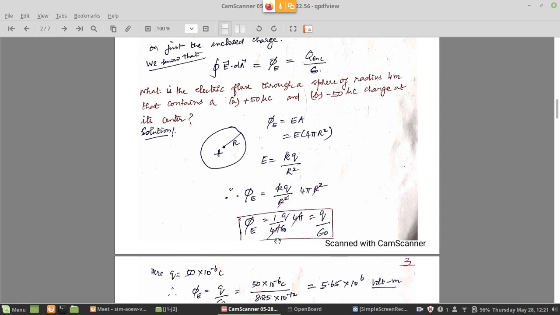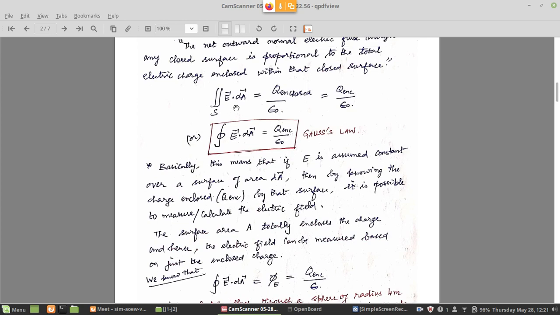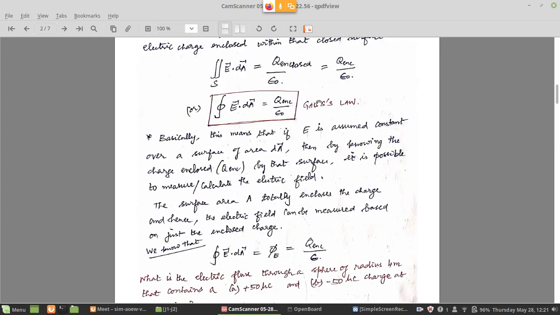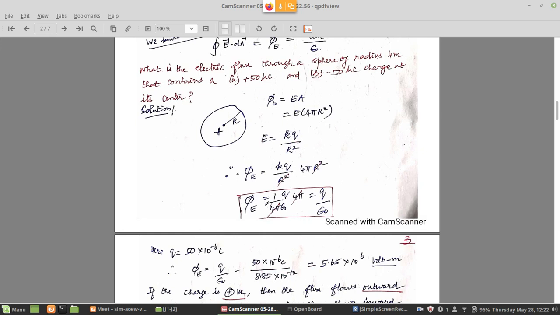K is 1 by 4 pi epsilon naught. And therefore, this 4 pi and 4 pi also will cancel. Effectively, you are getting Q by epsilon naught is phi. So this is in a way the problem itself. What we have done here is we have derived Gauss law, because earlier we gave the statement only E dot A is Q enclosed by epsilon naught, and phi is E dot A, therefore phi is Q by epsilon naught. So for a point charge we are able to derive it. Phi is equal to Q by epsilon naught.